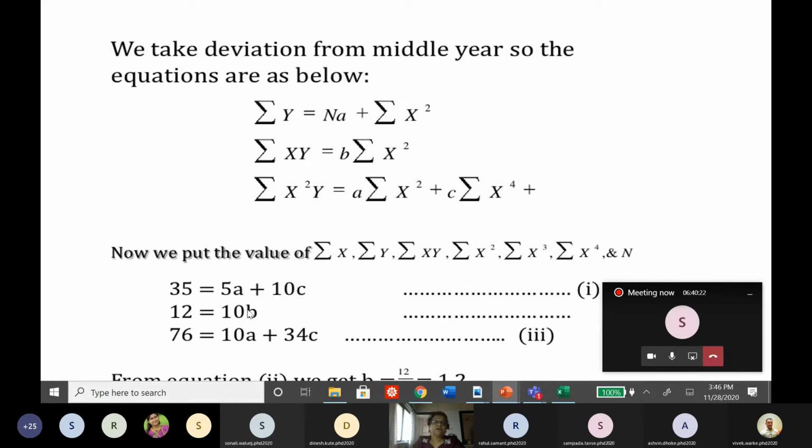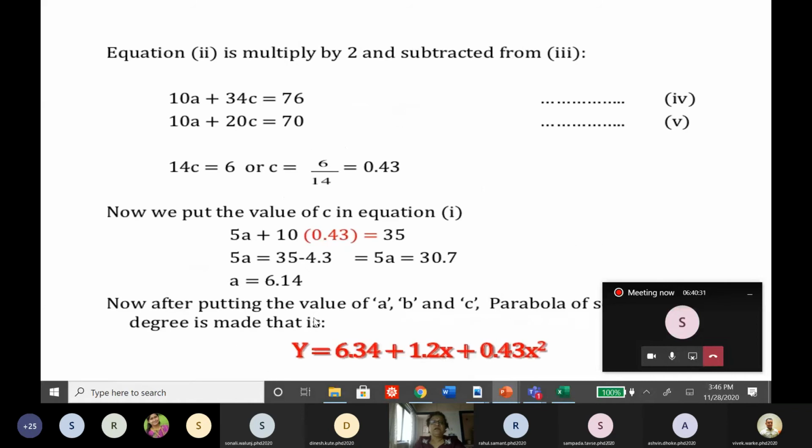Then solve this. From the second equation, you will easily get the value of b. From the first and third equations, you can find the values of a and c. Once you know the values of a and c, you can write the trend line, that is y is equal to 6.34 plus 1.2x plus 0.43 x square. This is a parabola. Correct? This is a trend curve, not a trend line. It is a trend curve.